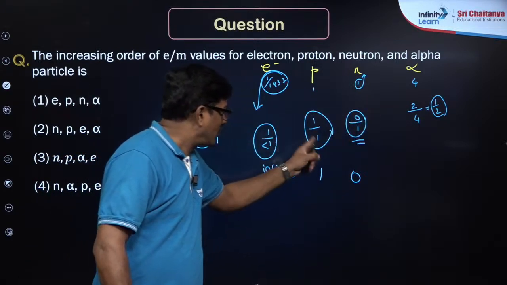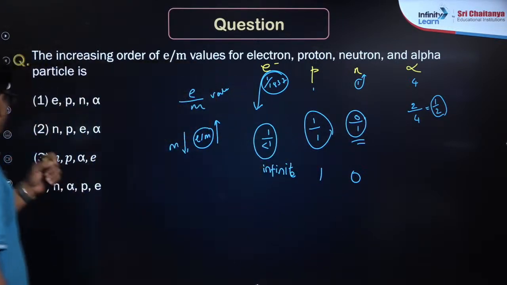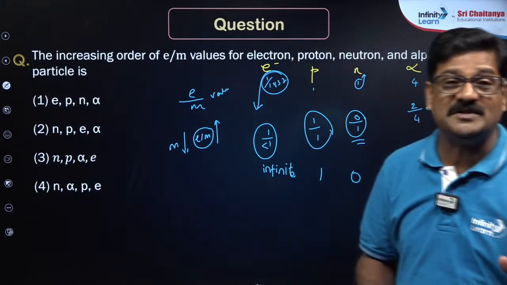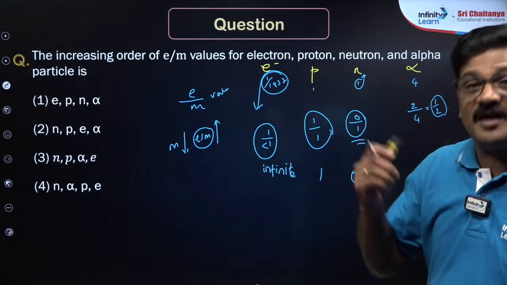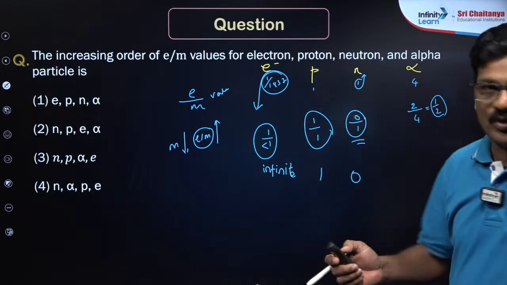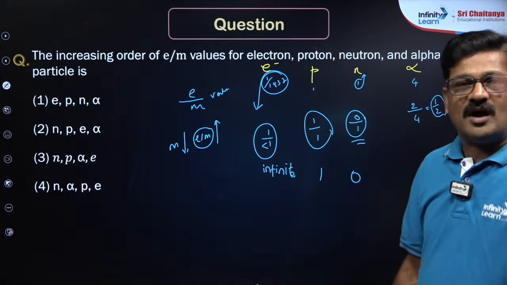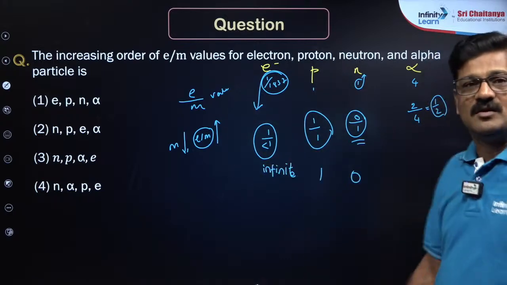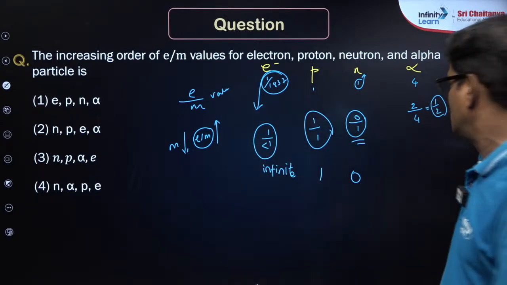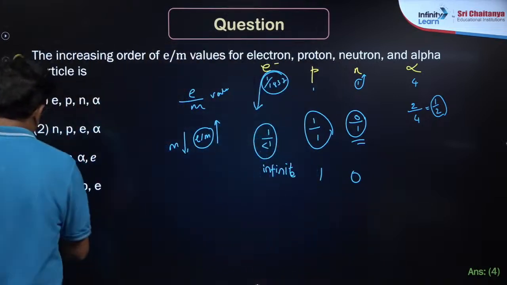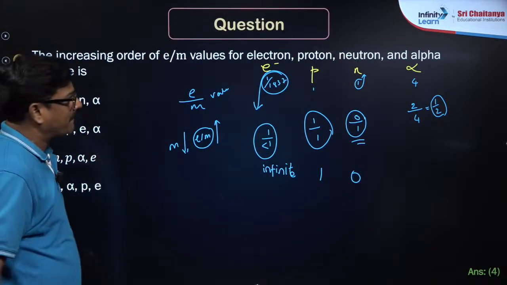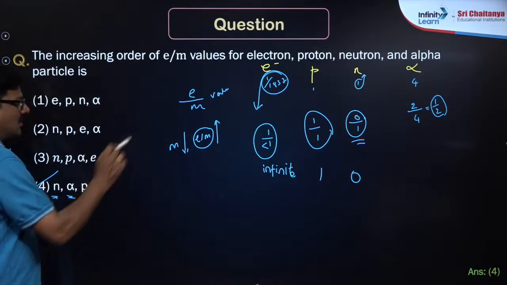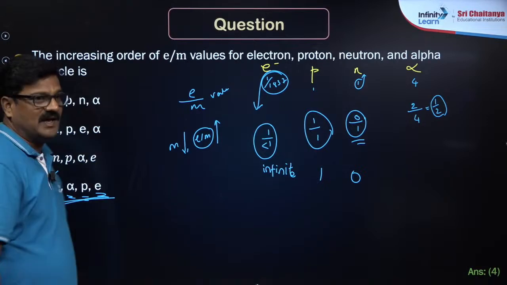So n alpha, proton and electron, n alpha PE, that is how NEET examination, especially BPC students, they fear about numericals. Here मैं न्यूमेरिकल किया नहीं, थोड़ा सा मैं लॉजिक इस्तेमाल किया. चार्ज अपॉन मास, सब लोग का रिलेटिव चार्ज ले लो, सब लोग का रिलेटिव मास ले लो, and take the ratio, right? So that you are going to get n alpha PE. So neutron is 0, alpha is 1 by 2, proton is 1, electron is infinite. So n alpha Pe is the answer for this.